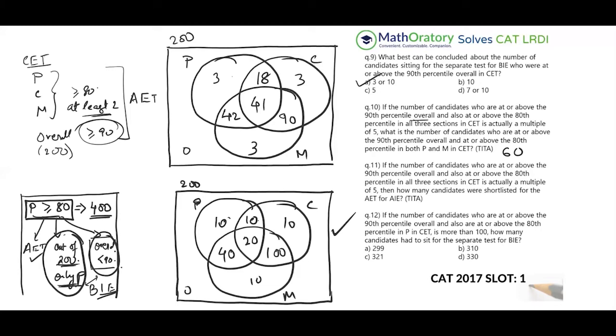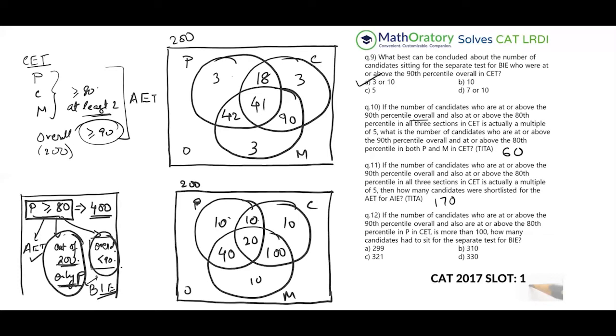So remember, the shortlisting criteria is, first of all, you have to fall in these 200 candidates. You have to fall in this Venn diagram. But not only that, you should not be part of only P, only C, or only M. So we can simply ignore these three values. So that is 10, 10, 10, 30. So all the remaining 170 candidates should have qualified for the AET conducted by AIE. So 170 is the answer, 200 minus 30, or you could add all these numbers anyhow. The same thing. So let me now take off this tick. Okay, let's get into the next one.